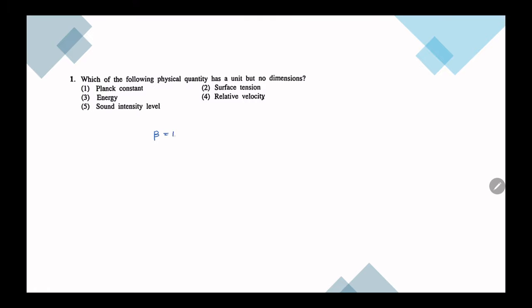Look, beta is equal to 10 log I over I naught. Then log values are just numbers, and this is also a number. Therefore beta doesn't have any dimension because it is a number, but it has the unit of decibels. Hence it has a unit but no dimension. Then the answer is fifth.